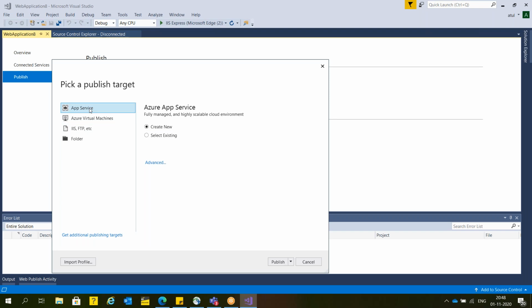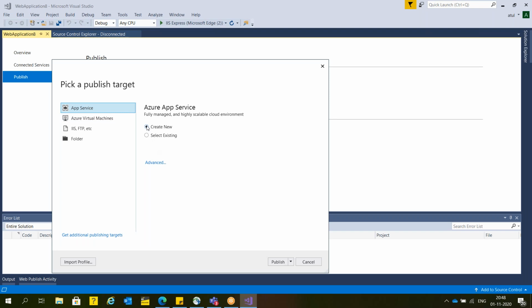The second option, are you going to deploy the same in Azure App Service? If you remember yesterday, I said earlier this was called the App Service. Nowadays, I mean, at very first time it was called the website, and then website to web app. Then nowadays it's called the App Service. Now here I'm going to select the App Service.